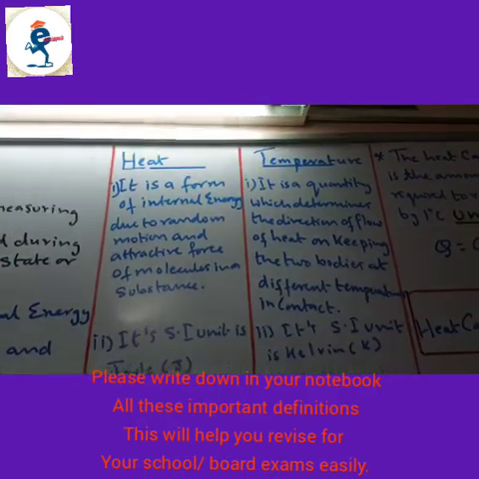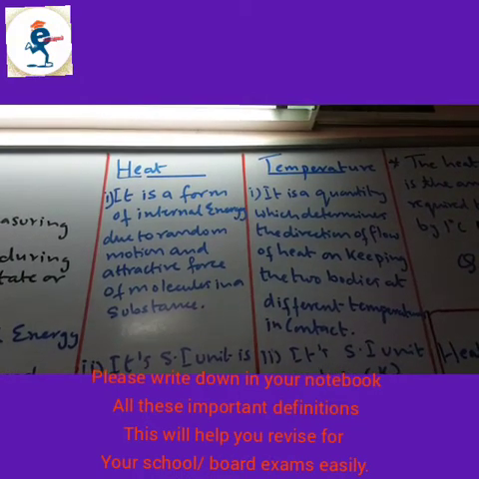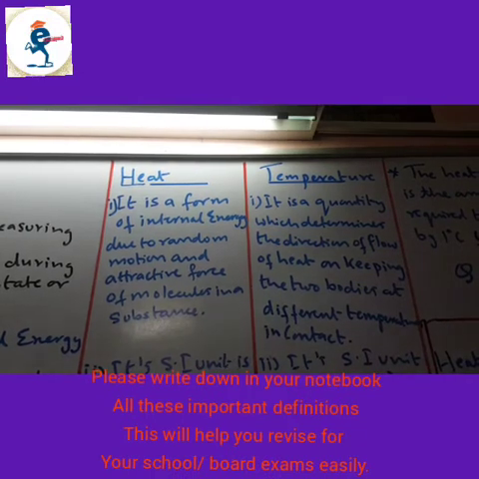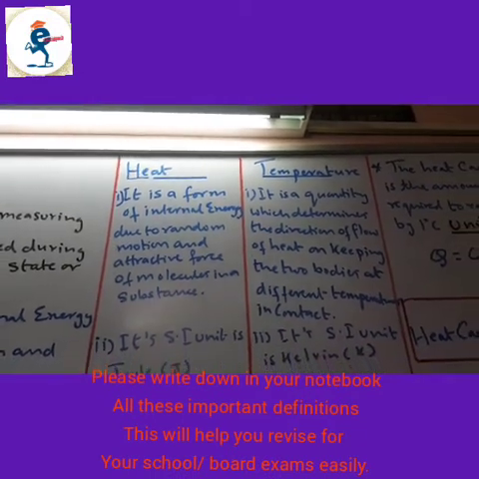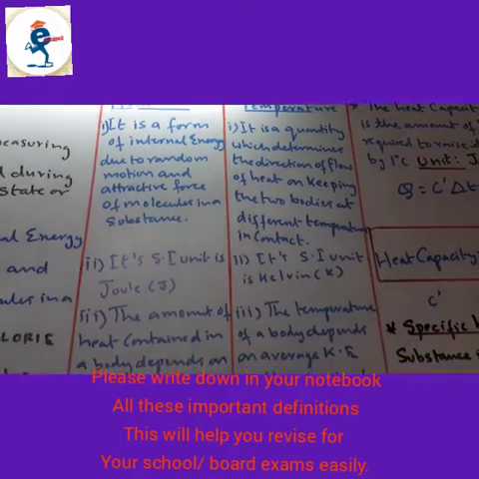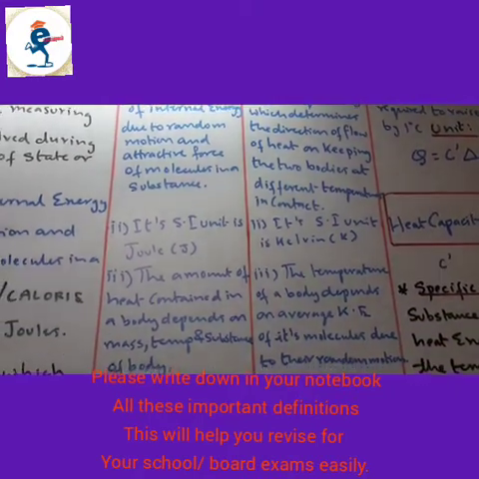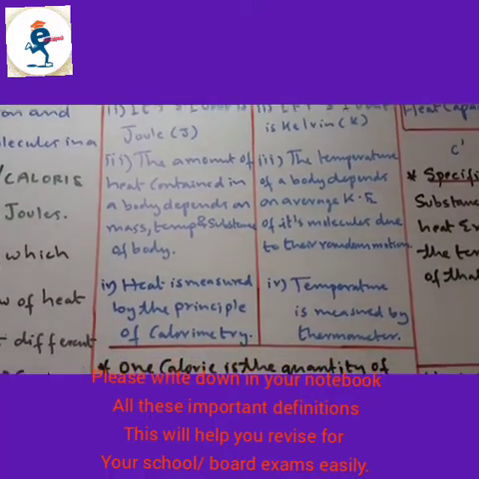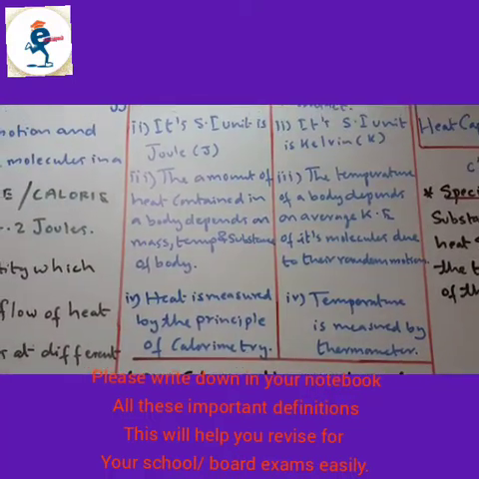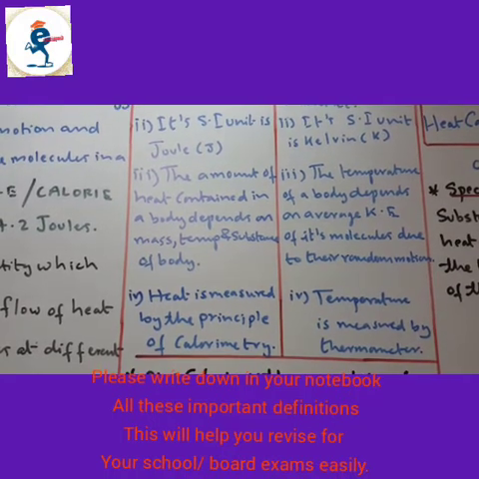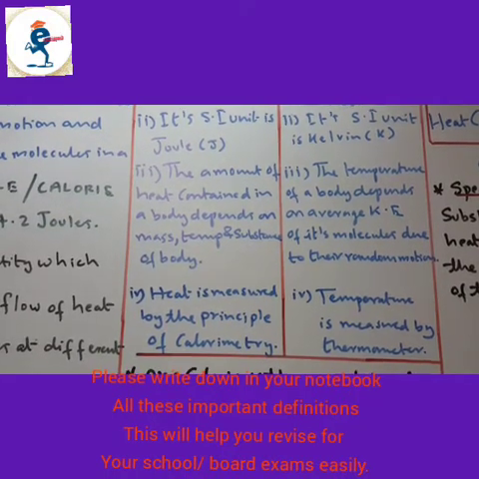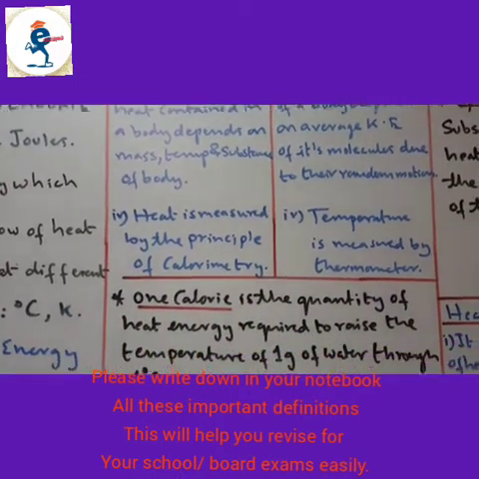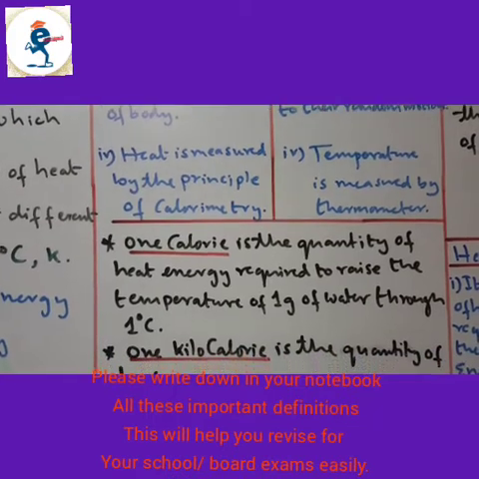Now, the difference between heat and temperature. Heat is the form of internal energy due to random motion and the attractive forces of molecules in a substance, whereas temperature is the quantity which determines the direction of flow of heat on keeping two bodies at different temperatures in contact. Heat, its SI unit is joule, and temperature, its SI unit is Kelvin. The amount of heat contained in a body depends on mass and temperature of the substance. The temperature of a body depends on the average kinetic energy of its molecules due to their random motion. Heat is measured by the principle of calorimetry, temperature is measured by a thermometer.